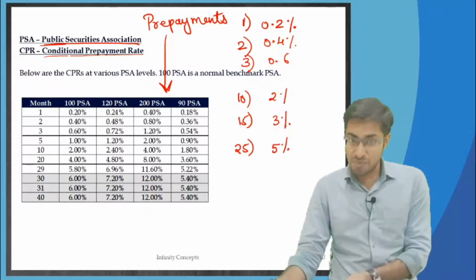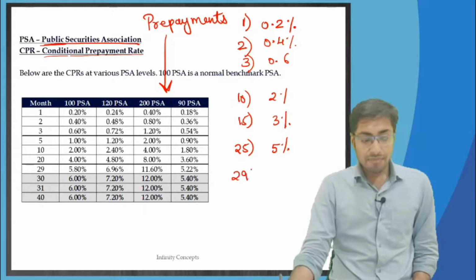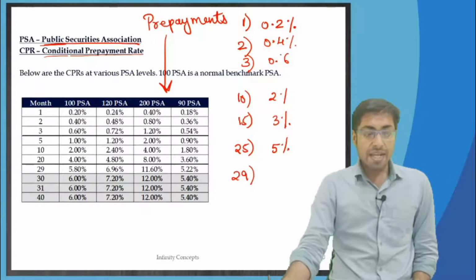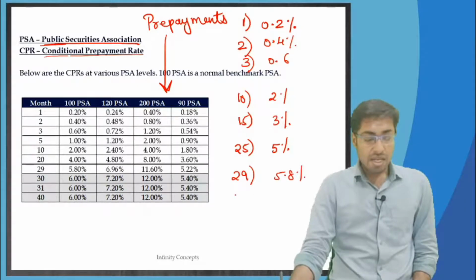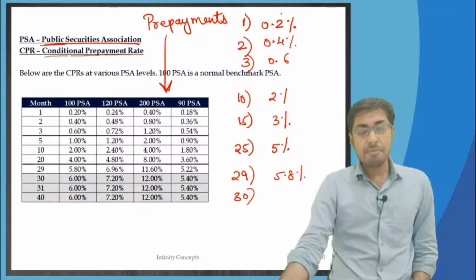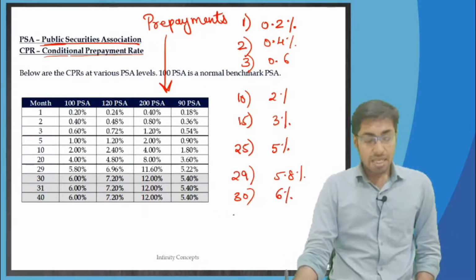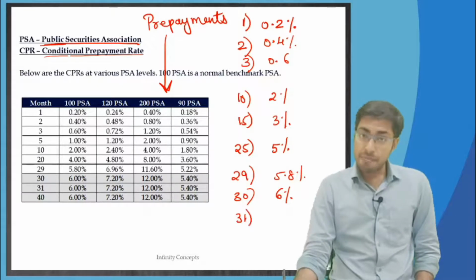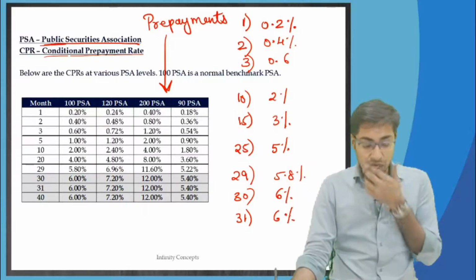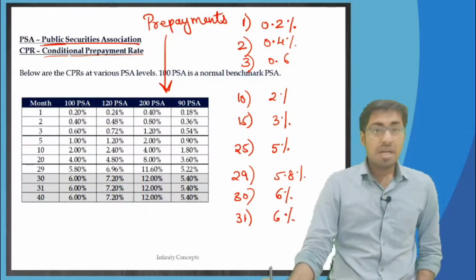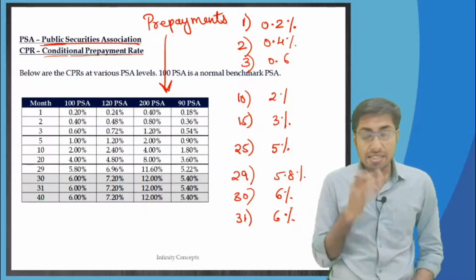Just listen more, the twist will come, do not get bored. When I come to the 29th month, it will be 29 into 0.2, which is 5.8%. In the 30th month, it will be 30 multiplied by 0.2, so prepayment will happen at 6% per annum. In the 31st month, prepayments will happen, but the rate will be the same 6% only, which means that now there is no increase in the rate of prepayment.